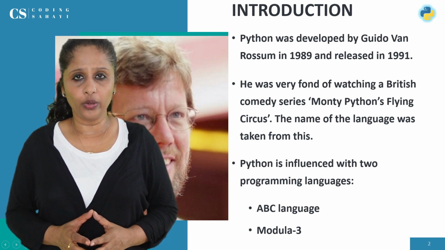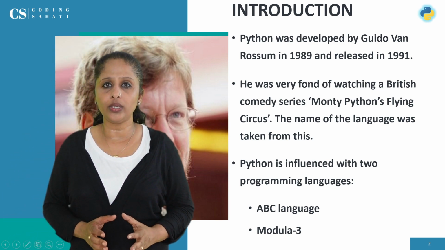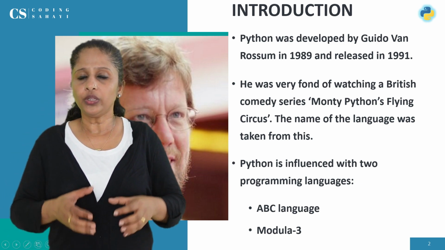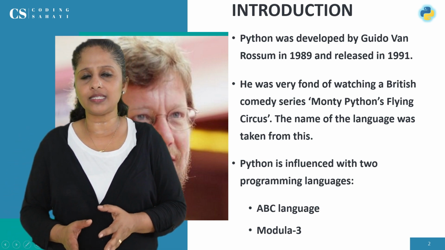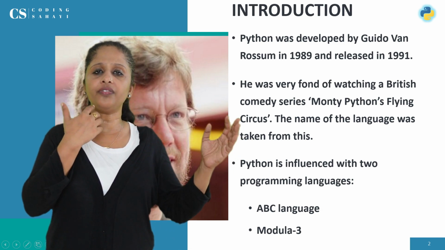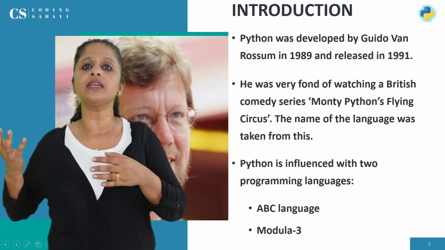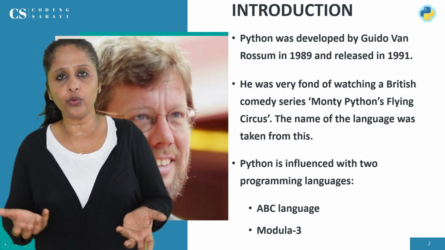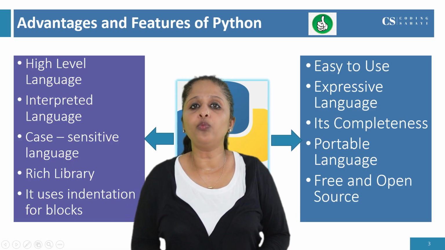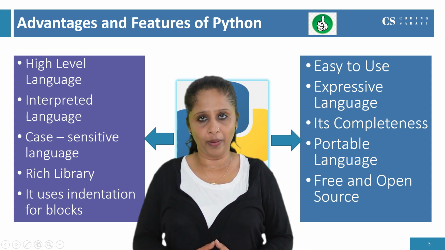There are two programming languages, ABC language and Modula-3. This Python language was influenced by these two languages. Guido van Rossum took some of the features from ABC language and Modula-3 and he developed the new programming language Python. Now let's see the advantages and features of Python.